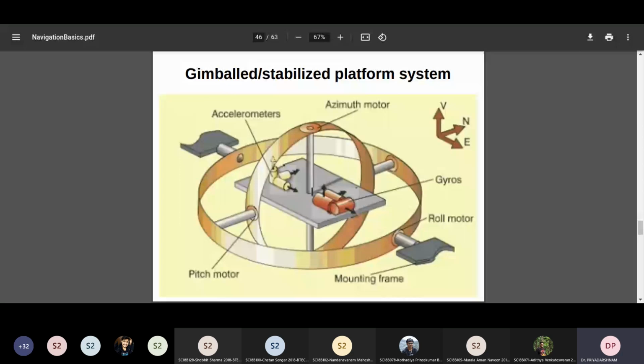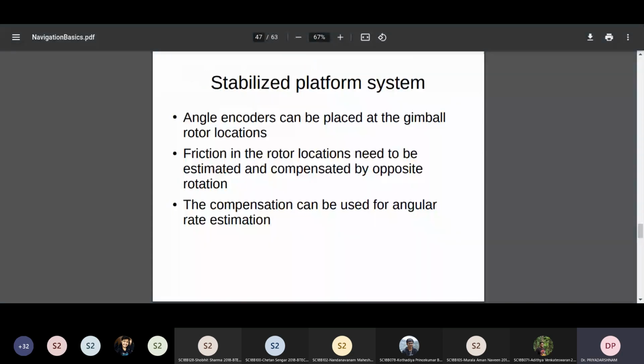We will also study more about this as we go further, the disadvantages and advantages. This is just the beginning. So angle encoders, this is just the explanation of whatever we mentioned now. Angle encoders are placed at the gimbal rotor locations. Friction in the rotor locations needs to be estimated and compensated by opposite rotation. The compensation quantity can also be used for angular rate estimation.